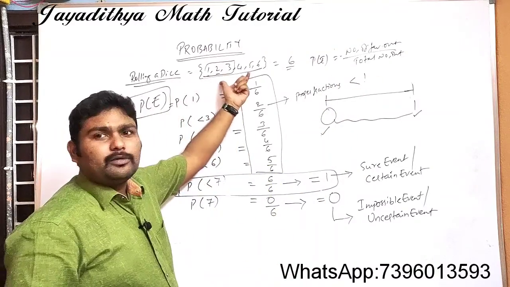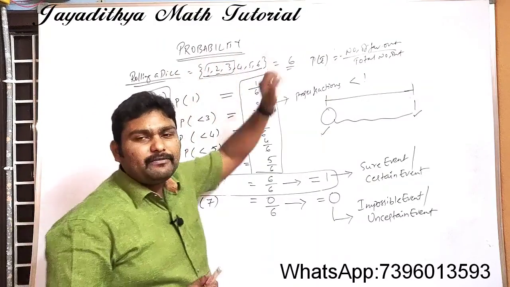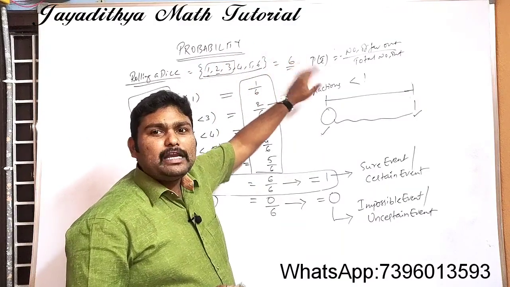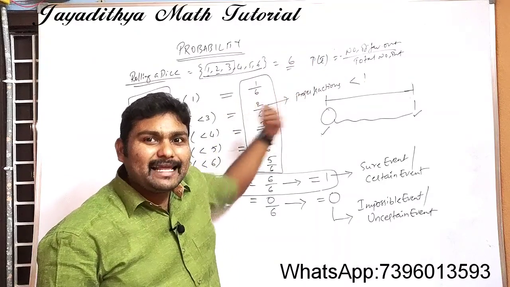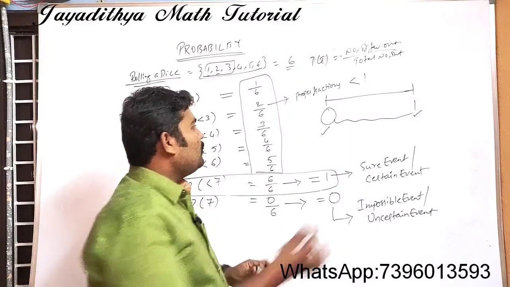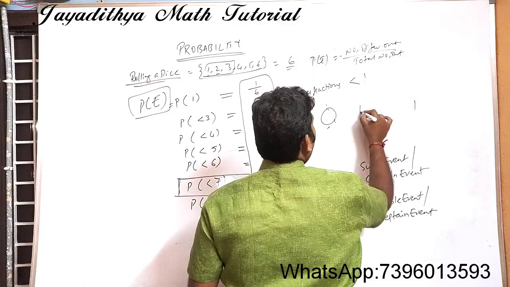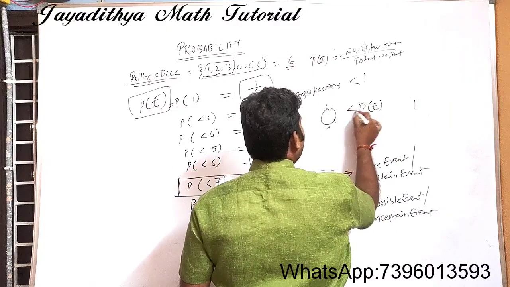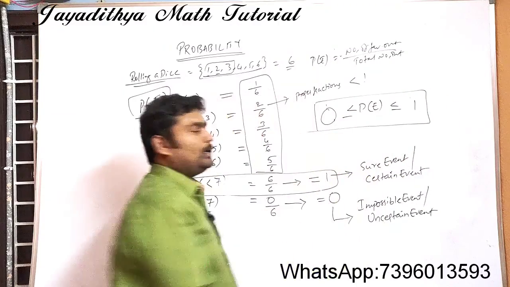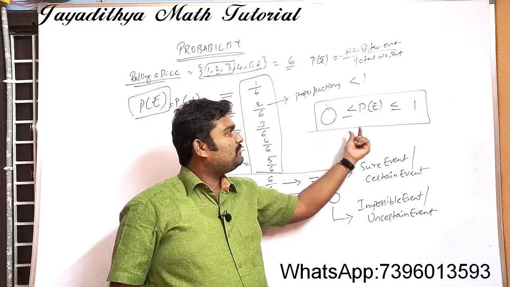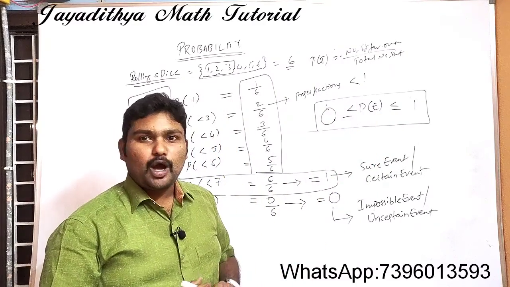If we have only 6 total outcomes, can we have 7 favorable? No, we cannot have 7 favorable outcomes, right? So probability value will not be greater than 1 also. Probability value will not be greater than 1 and probability value will not be less than 0. So what can we write here? Probability of an event lies from 0 to 1. This is very, very important. That means 0 less than or equal to probability of an event less than or equal to 1. This is the condition for probability.